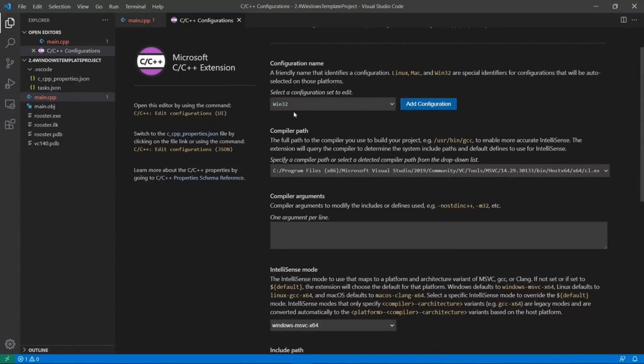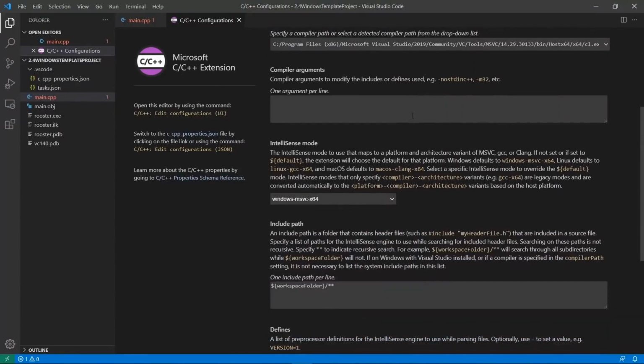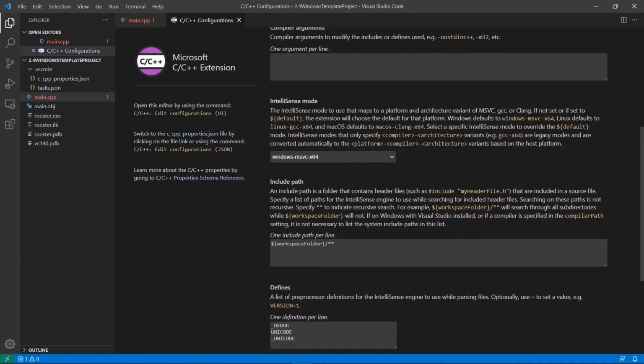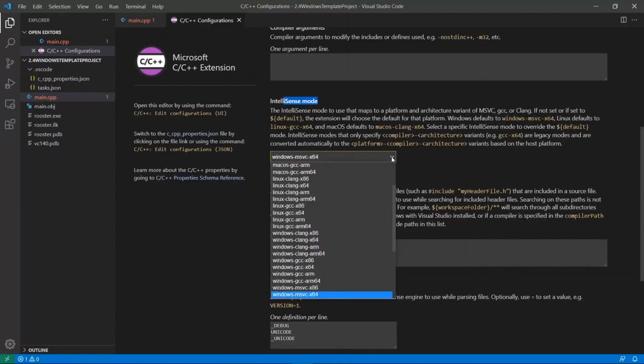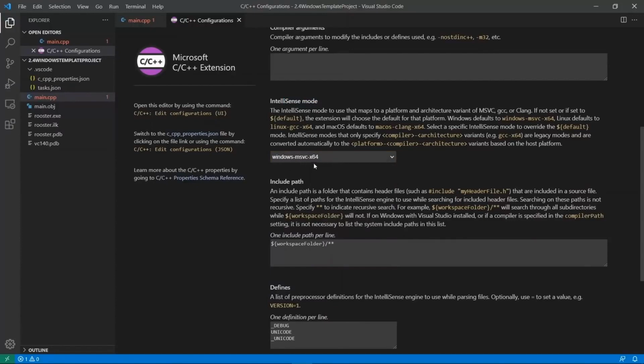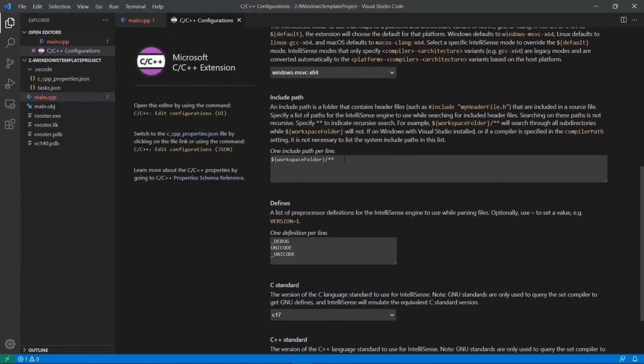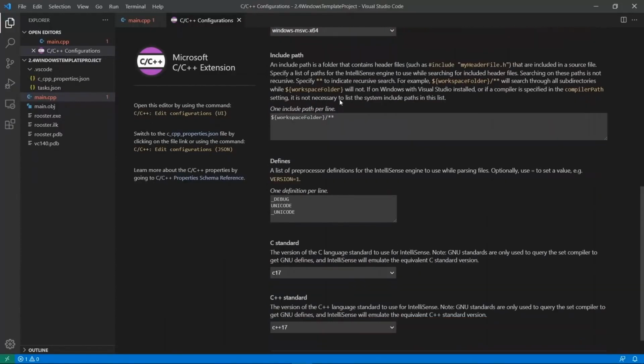I am only going to have the option for Win32. But if we go down, we can specify the things we need Visual Studio Code configured for. For example, it's going to give us IntelliSense or autocomplete and all kinds of crazy things. Using the setting we choose here, if we want, we can choose the GCC compiler or whatever. I am just going to leave in the Windows MSVC compiler because I am on Windows here. But note that you can configure these things.